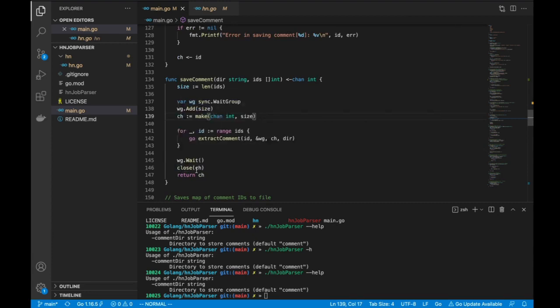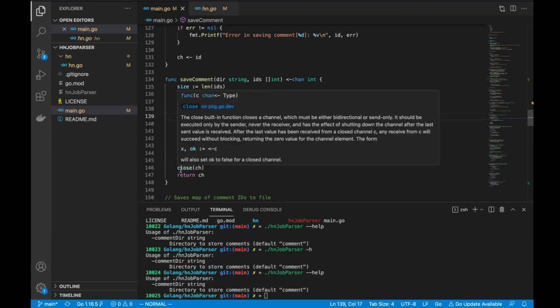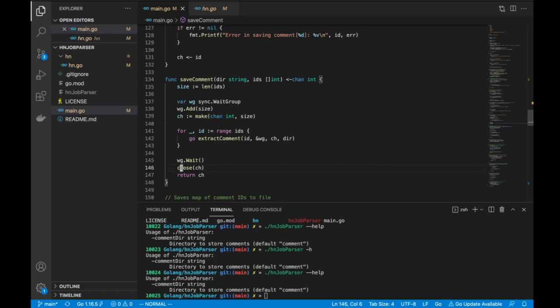That means the channel is closed. You cannot write to a closed channel; it will cause a panic. But it's not freed; it's just closed. That means you can read from a closed channel, but you cannot write to it. Once you close a channel, earlier it was write only within extract comment, now we have made it read only.